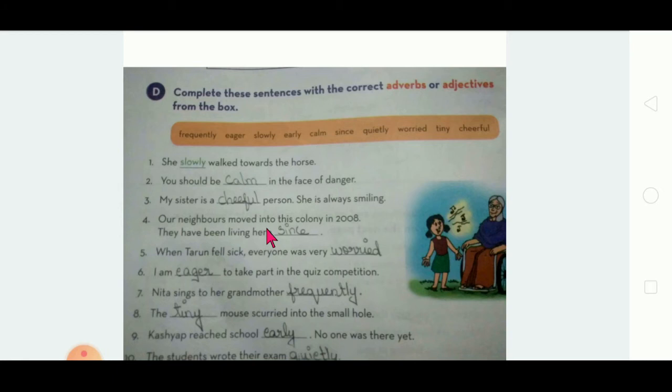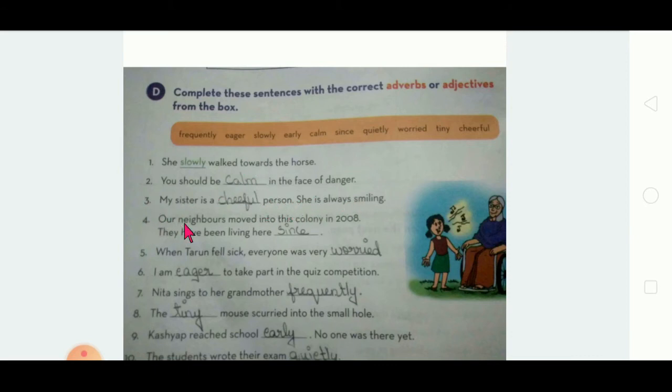If you read twice or thrice, surely you can guess the answer. See, you should be dash in the face of danger, calm in the face of danger. Okay, you should be calm. You should be calm in the face of danger.